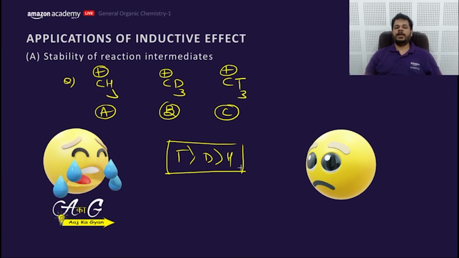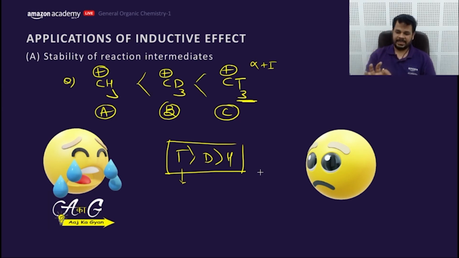CH3 plus, CD3 plus, or CT3 plus. CBA. Yes, as we know, the plus I effect of T would be more compared to D and then H, and we know positive charge stability is directly proportional to what? Plus I. So T would have more plus I. That means the stability order would be this. Getting my point?